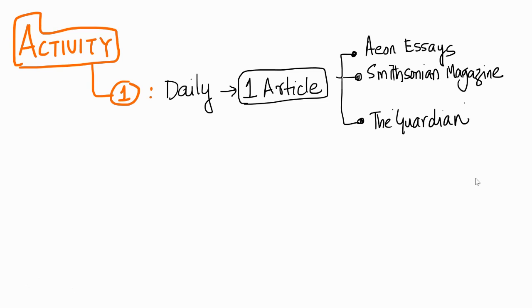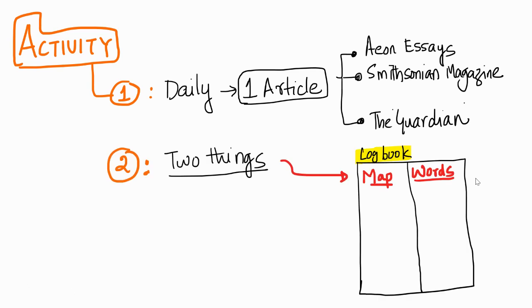So let's say that Monday I'm going to read social sciences, Tuesday I will read natural sciences, Wednesday I will read something else. So ensure that you create a plan, that I'm going to read an article per day. And since this is for the preparation for the CAT, and we want to make it very purposeful, I will also suggest you do one more thing, which is to create two things. Okay, a logbook, a detailed book, wherein when you read an article, you list down all the words that you came across. Just write those words down. You can type those words down, or this can be on an Excel sheet or whatever, but at least list those words down. That might help you with vocabulary as well, right?